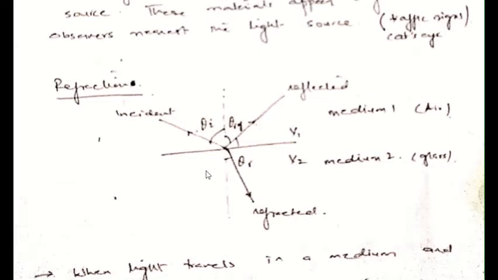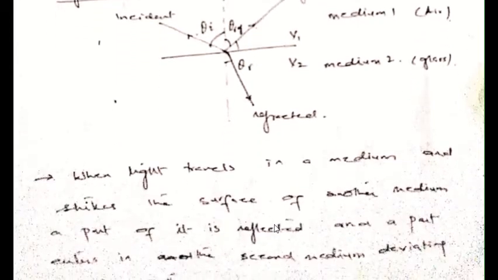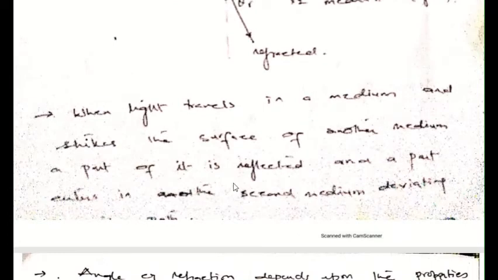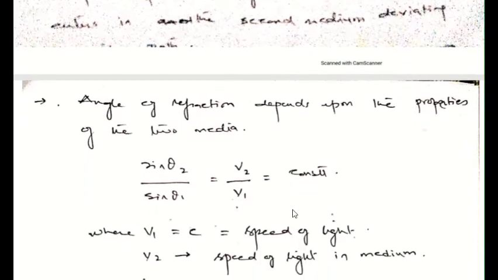So here we have an angle of incidence, and this is the angle of reflection, and this third angle with the normal is the angle of refraction. So when light travels in a medium and strikes the surface of another medium, a part of it is reflected and a part enters the second medium, deviating from its original path. This is how we are going to define refraction. The angle of refraction depends upon the properties of the two media.